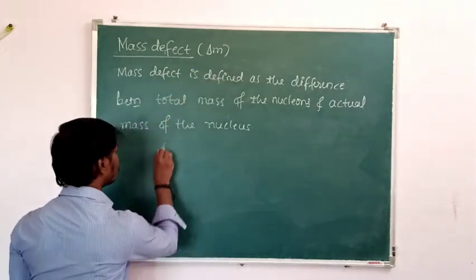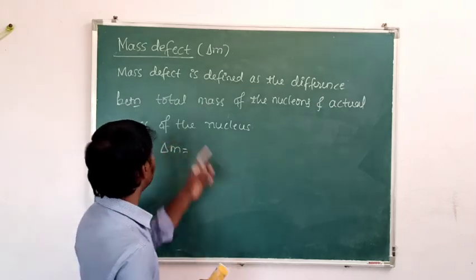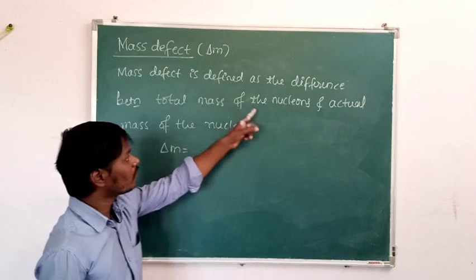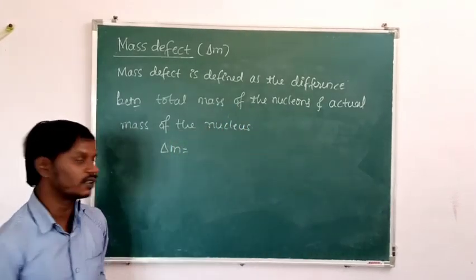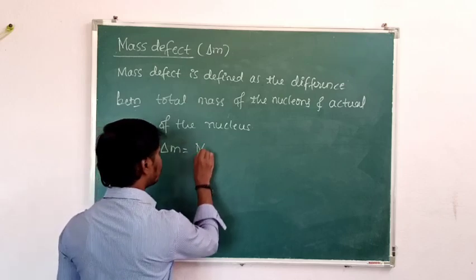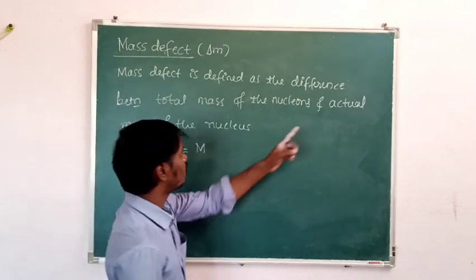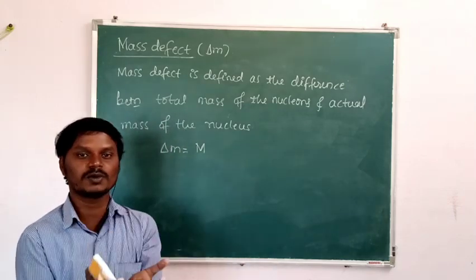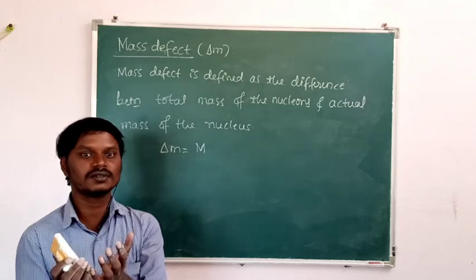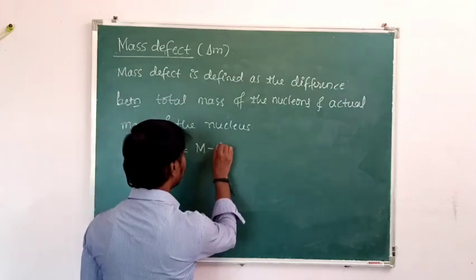Then we can write delta M is equal to, according to the definition, the difference between the total mass of the nucleons, means the total mass of the nucleons in pre-state, which I already said can be written as capital M. And the actual mass of the nucleus means when these nucleons are combined, the nucleus is formed. Then that mass of the nucleus is called the actual mass of the nucleus, which can be represented by Mn.